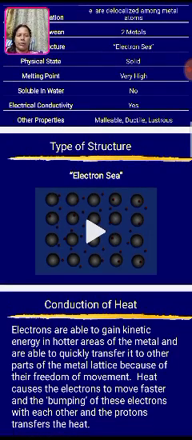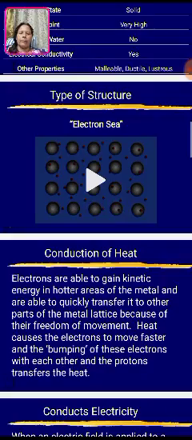See the structure shown with the electron sea. The electrons are shown on the slide, and how they can pass from one place to another, from upper to below or below to up. That is how electricity flows, and this is nothing but the movement of electrons from one place to another.